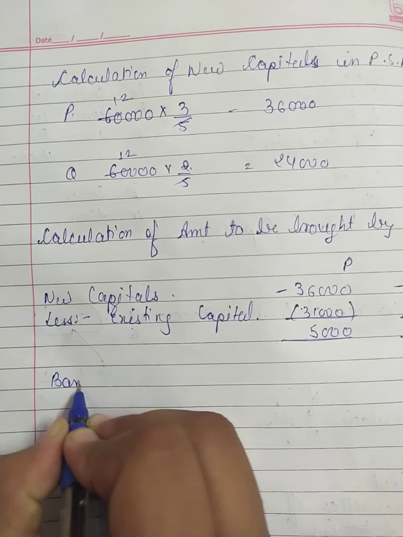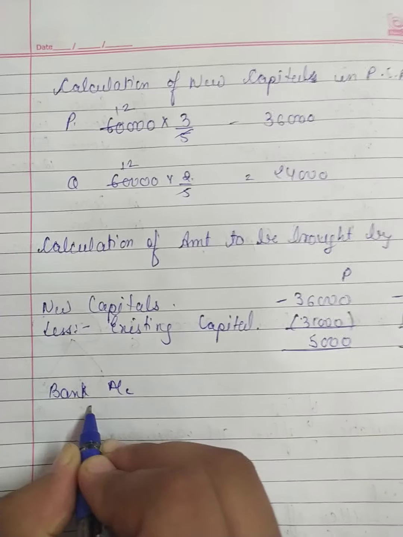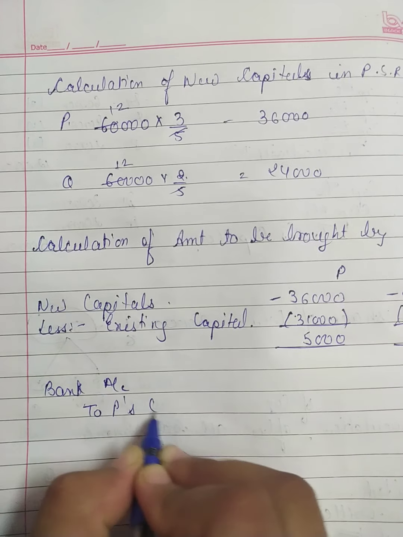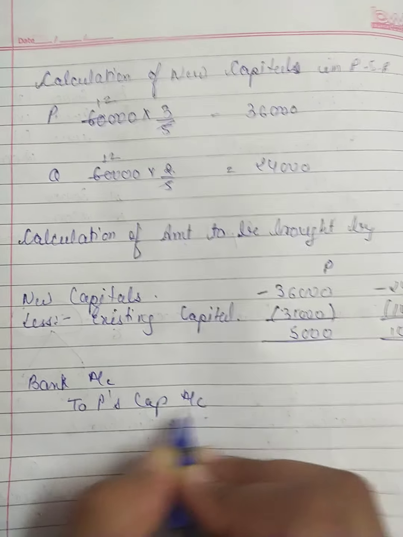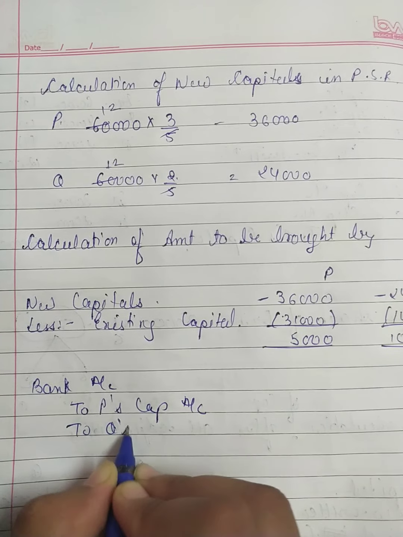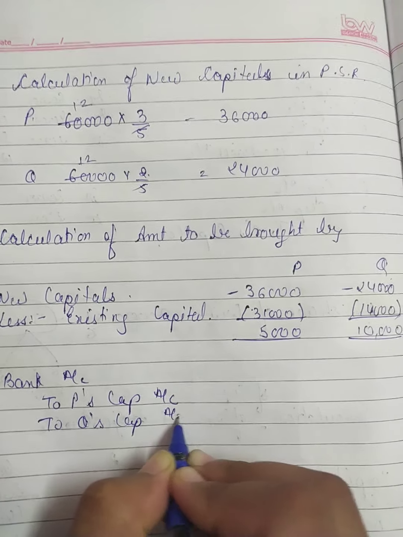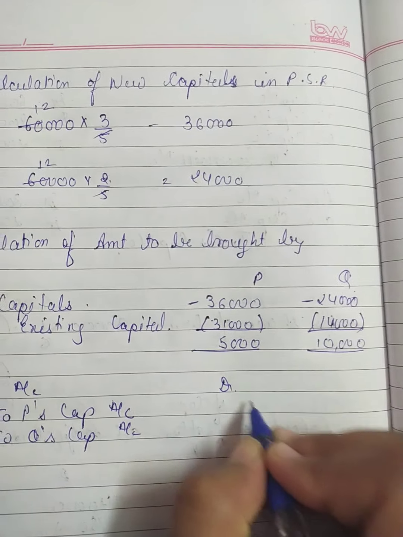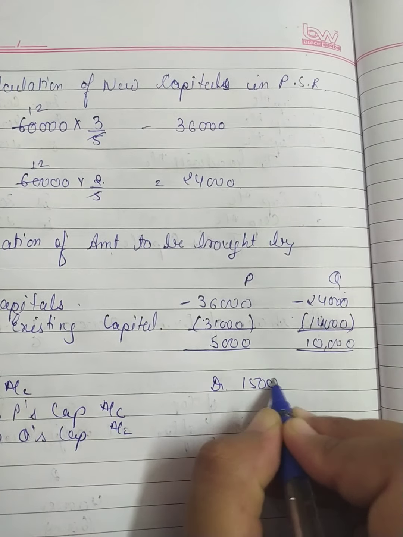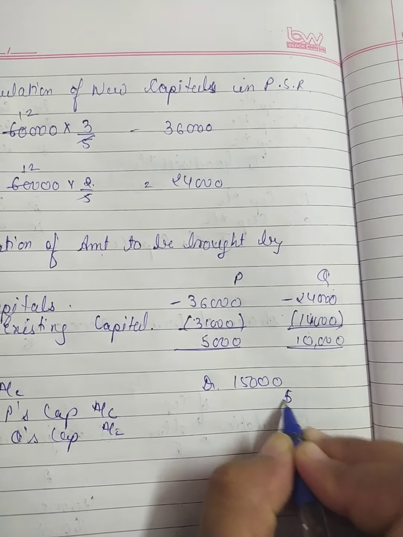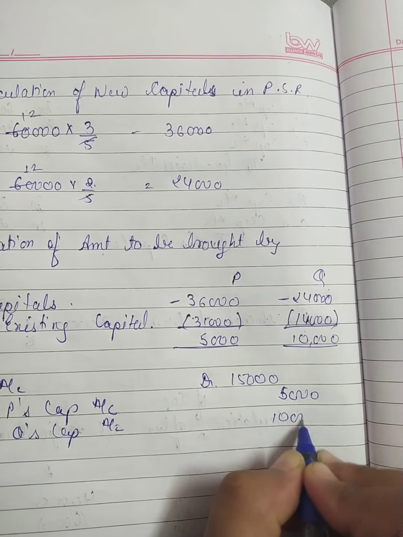That is, bank account debit to P's capital account and to Q's capital account. Debit, so it will become 15,000, 5,000 and 10,000.